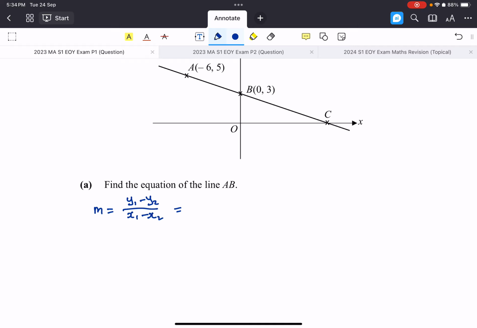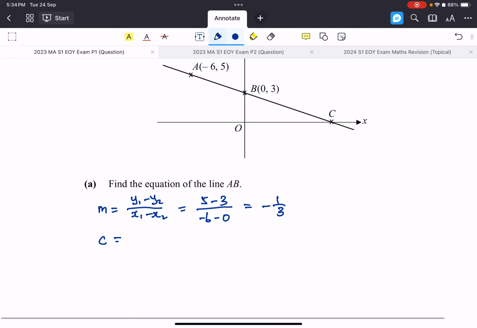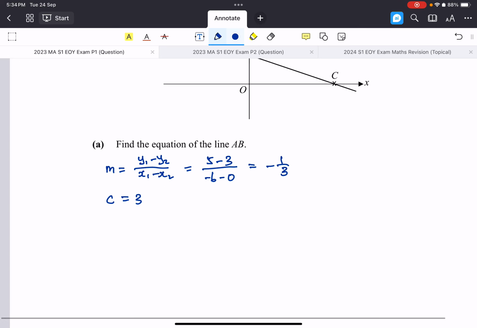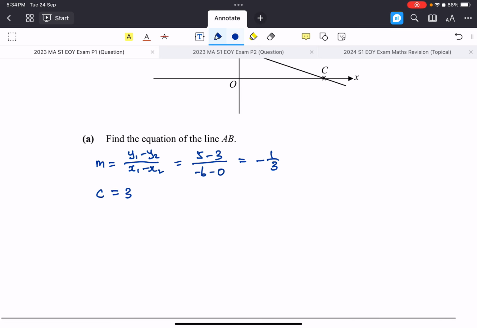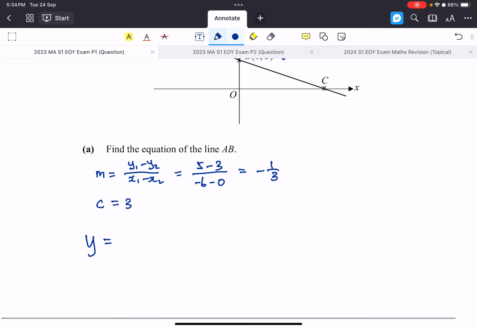So in this case, the difference in y is 5 minus 3, then we have negative 6 minus 0, which gives us negative 1/3, right? And the y-intercept c is 3. We can just read it off the diagram here. I think my Apple Pencil may be running out of ink, I mean, battery. So in this case, y equals mx plus c, so y equals negative 1/3 x plus 3. Job done.